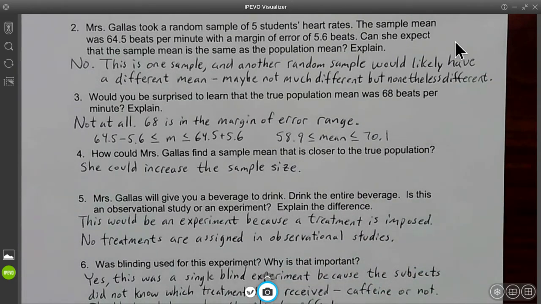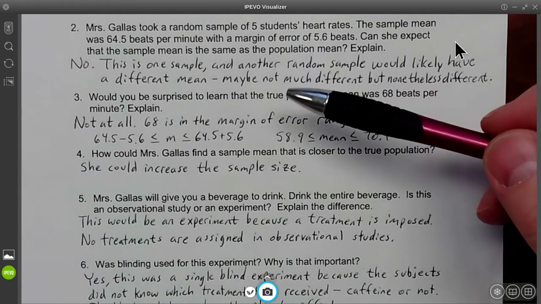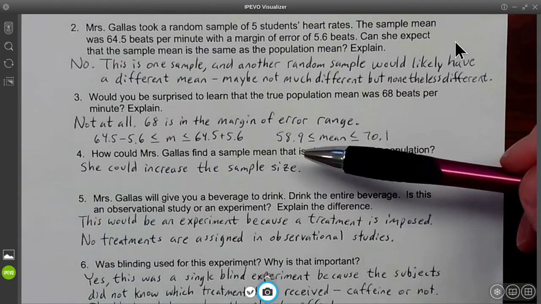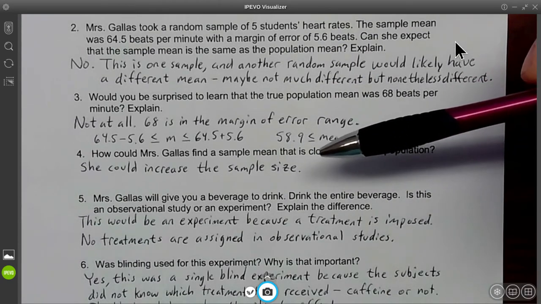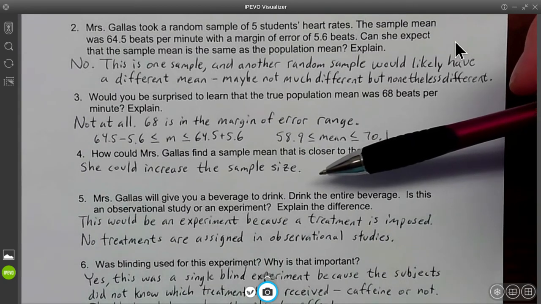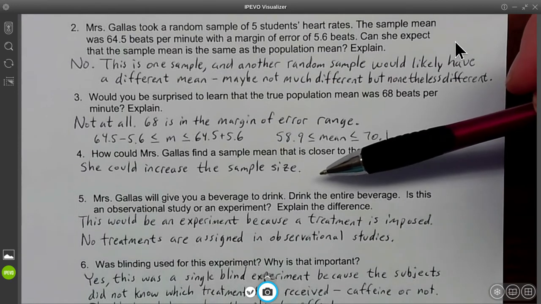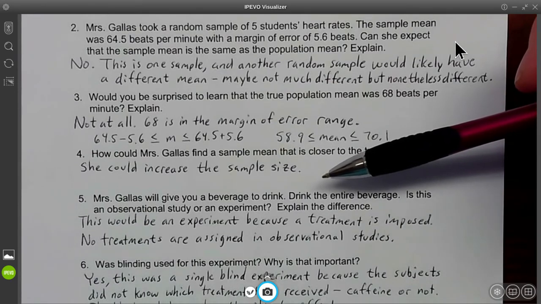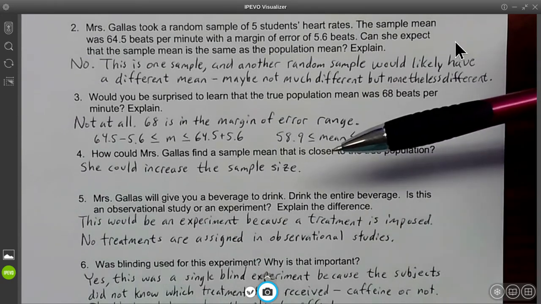Question number 4, how could Mrs. Gallus find a sample mean that is close to the true population mean? Well, one suggestion would be she could increase the sample size. She only took a sample of 5 students. You could do a larger sample than that and see what you get. And remember, the larger the sample, generally the more accurate your mean is going to be. Not necessarily the case because everything's randomly selected. However, it is much more likely in statistics that if you increase the size of the sample, you also increase your accuracy for the mean.